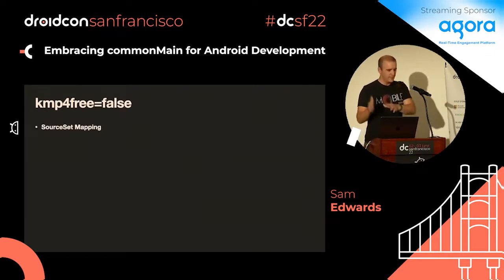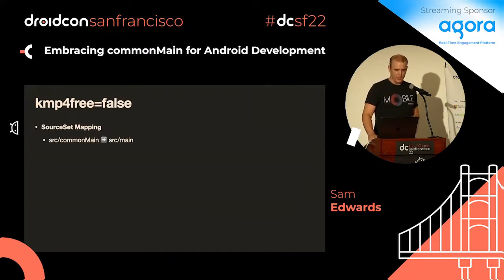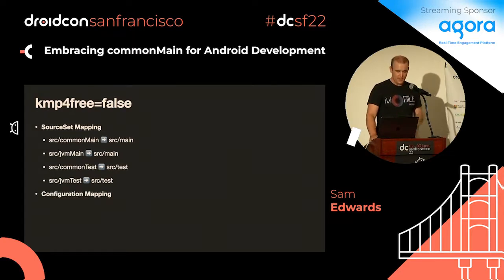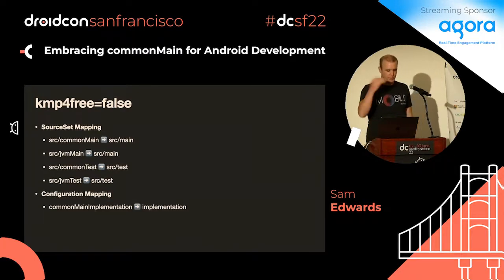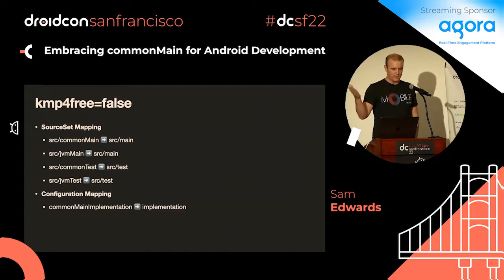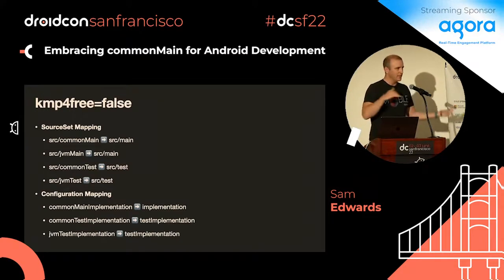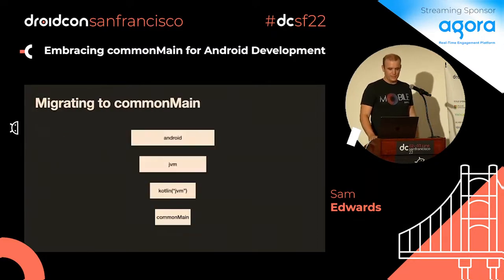If you turn it off, like I mentioned, it's this backwards compatibility where you can start writing things in a multi-platform configuration, but have it map back over into a JVM configuration. And then same thing, you're going backwards on the configuration mapping. So anything that's commonMain implementation comes back to implementation. I think you get the general idea now, right? We're mapping over one way, we're mapping back the next way, but basically we're cloaked, and if it's off, I look completely normal. I think it's really cool.